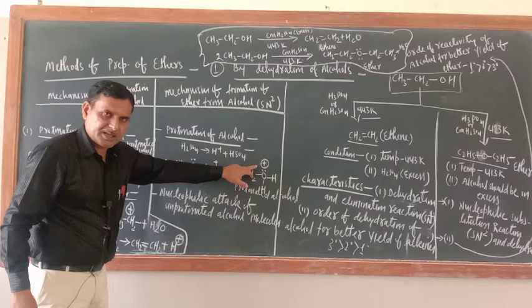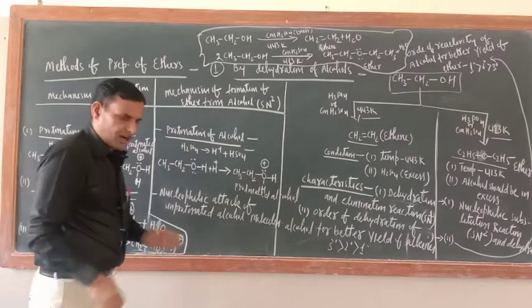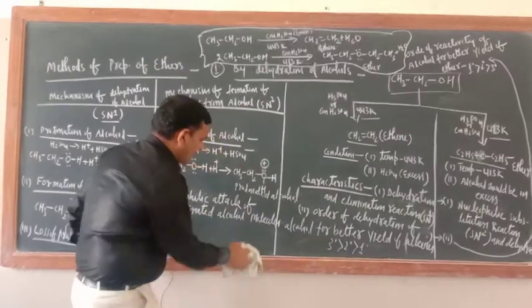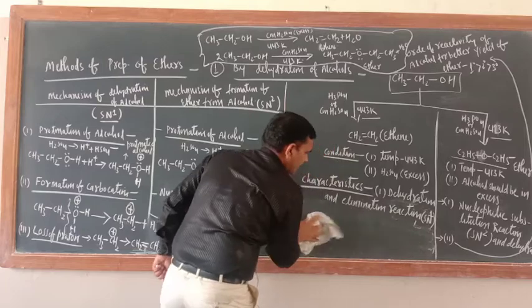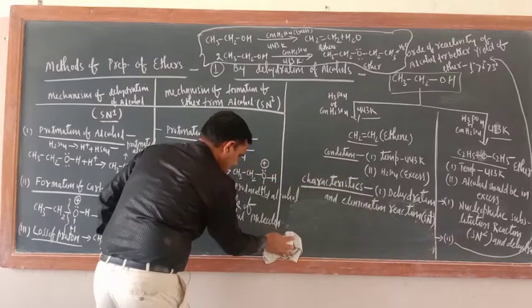Oxygen has received a positive charge, so this is the oxonium ion. Now, the space is less, so I will write on this side. These are not required here. Just see here.